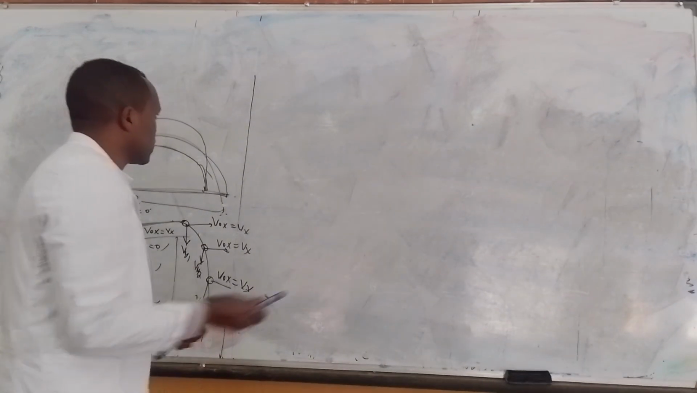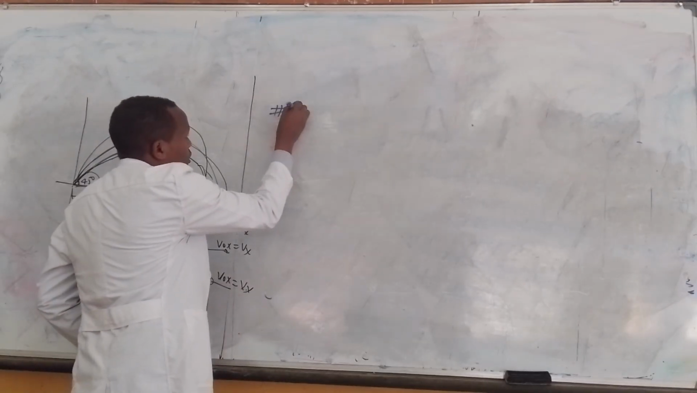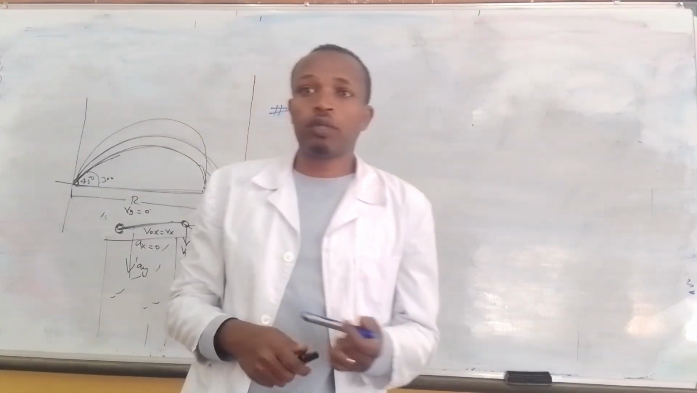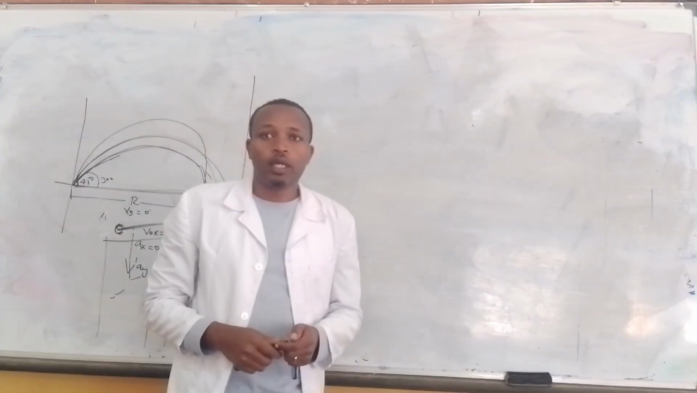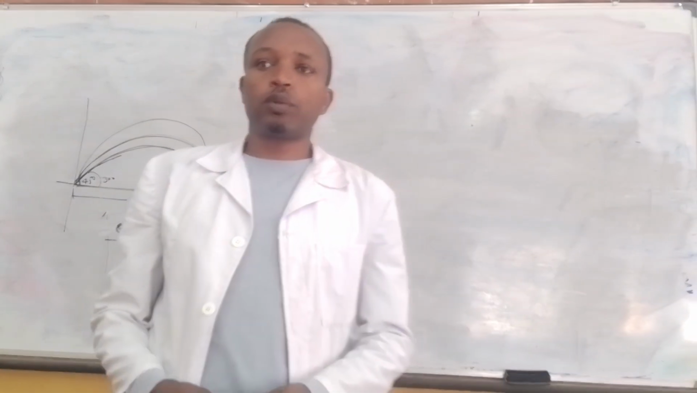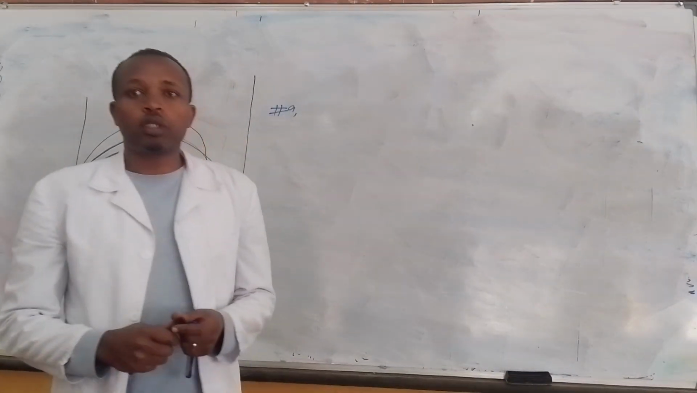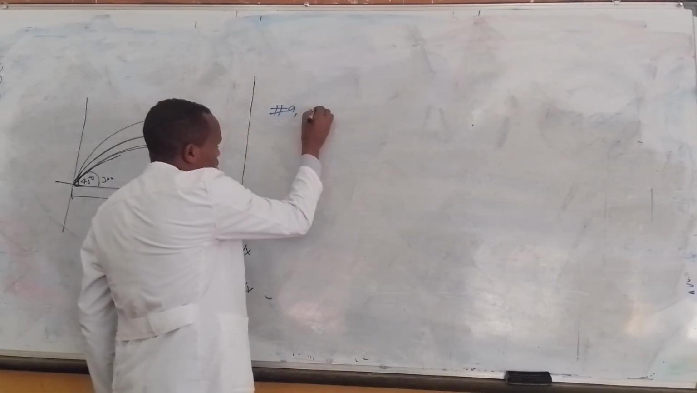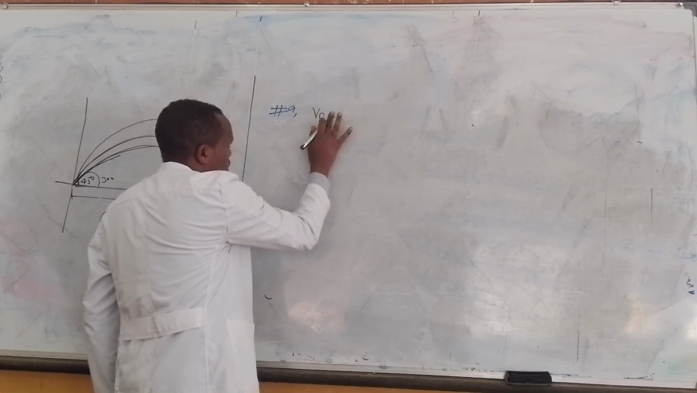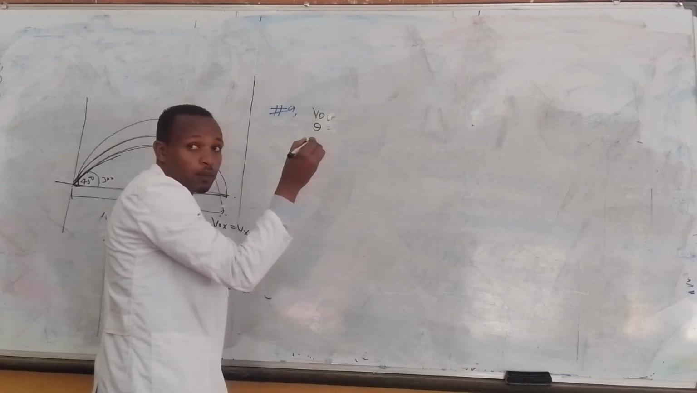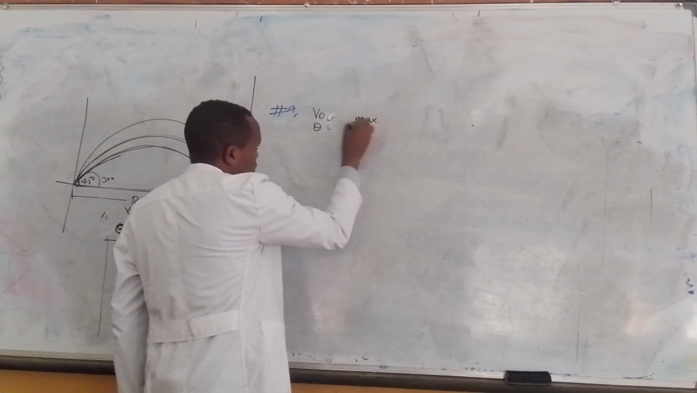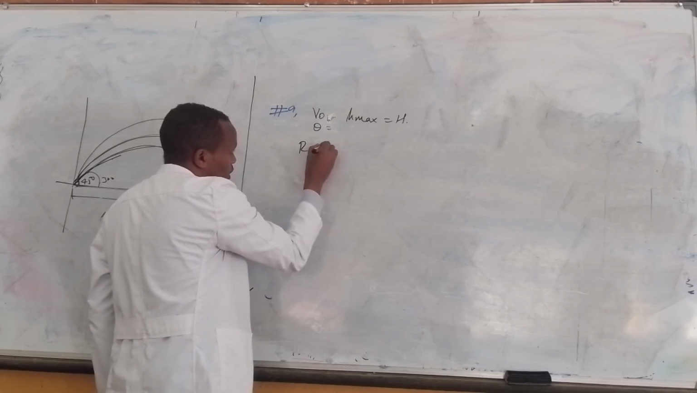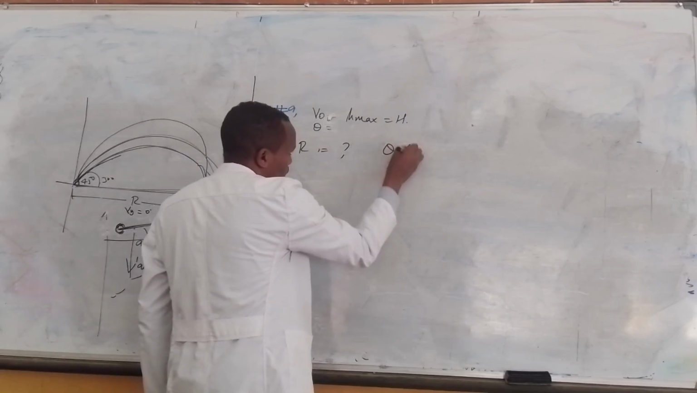When we come to question number 9. A projectile is thrown from level ground with an initial velocity v naught, making an angle theta above the horizontal. If the maximum height covered by the projectile is h, what is the horizontal range of the projectile in terms of h and theta? So we are given that the object is thrown with initial velocity v naught at an angle theta, and the maximum height is h. We have to calculate the range in terms of theta and height.